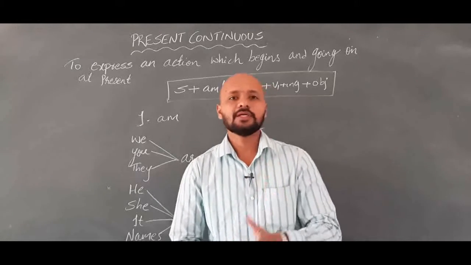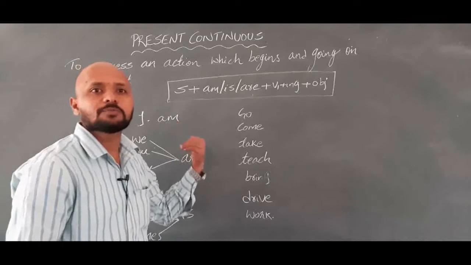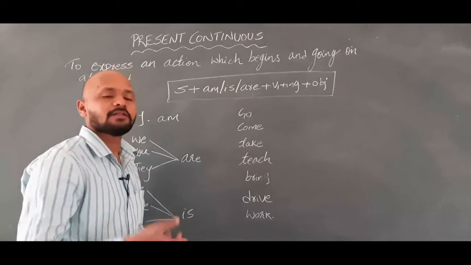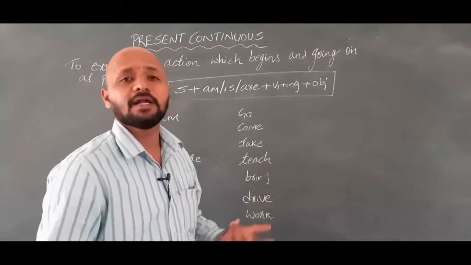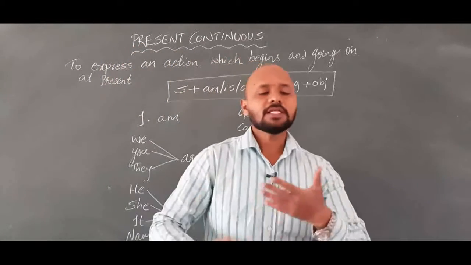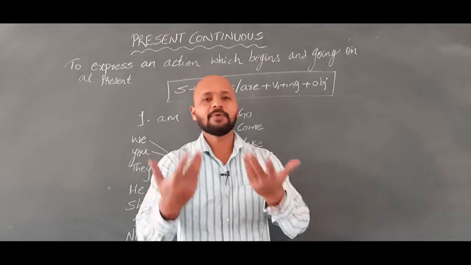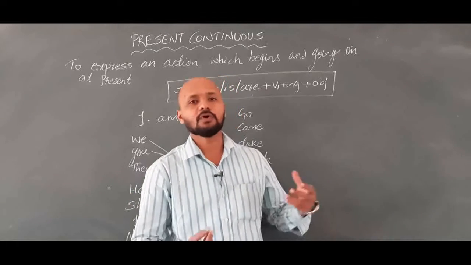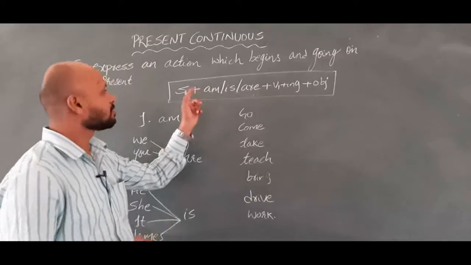So what you do here in present continuous is you are going to learn when to use present continuous, right? The action which started and is going on at present is called present continuous, or the things which you are doing at present is called present continuous. So for example, I am teaching. What's happening here? The verb form is converted into ing form. So this is what the structure is.